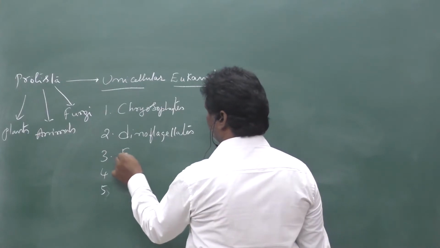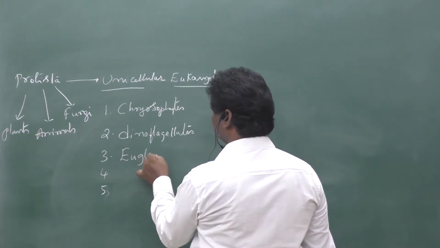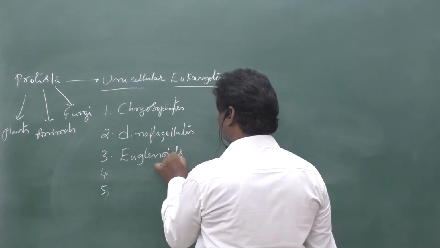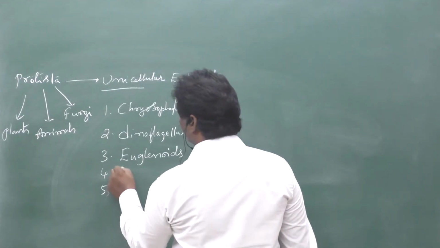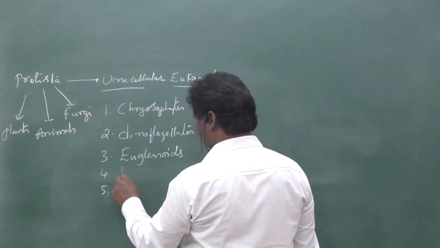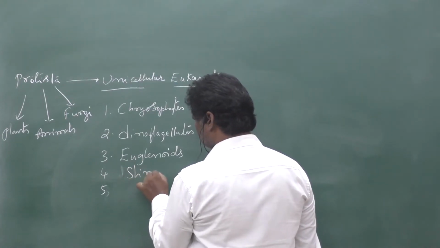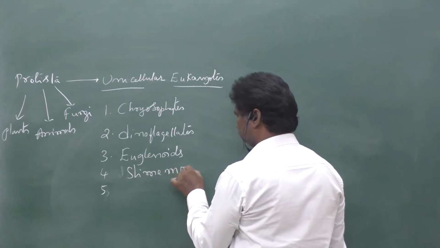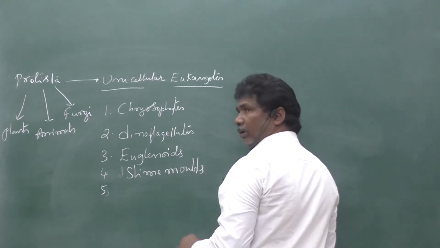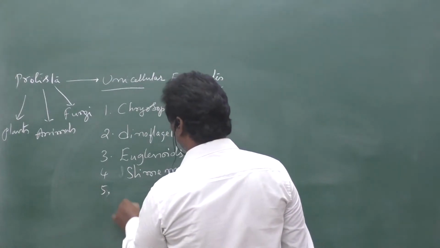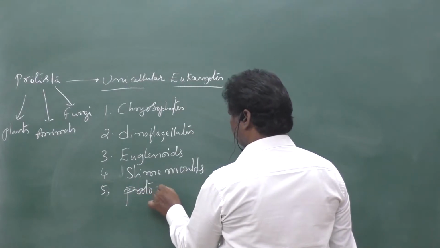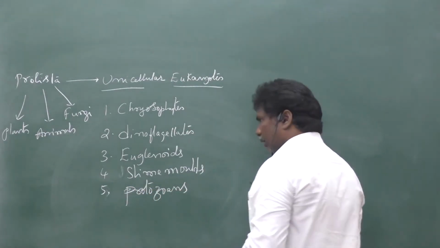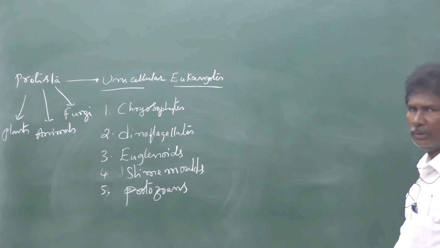Third, euglenids. Fourth, slime molds. And fifth is the protozoans. All are unicellular eukaryotes.